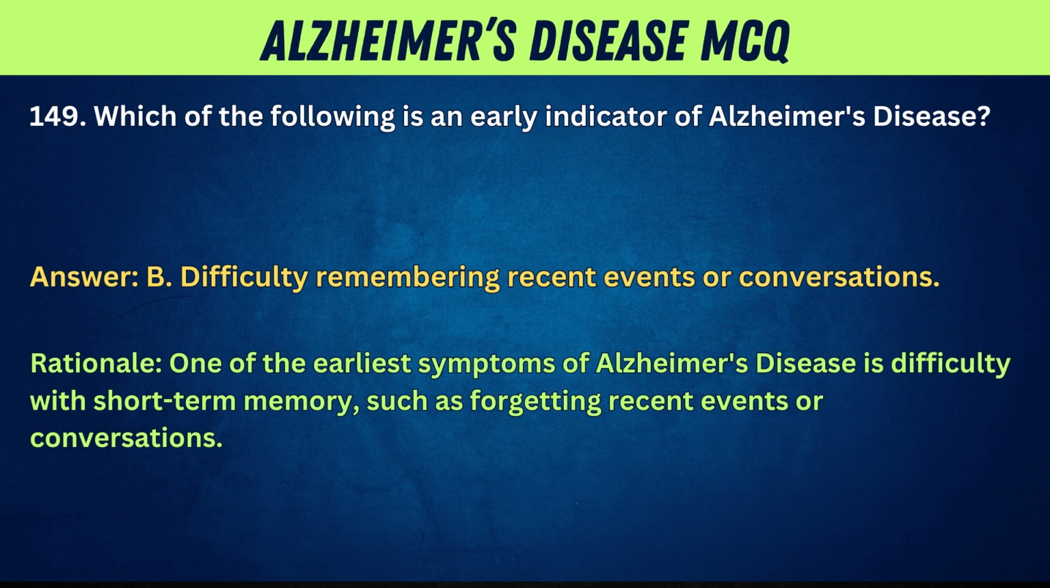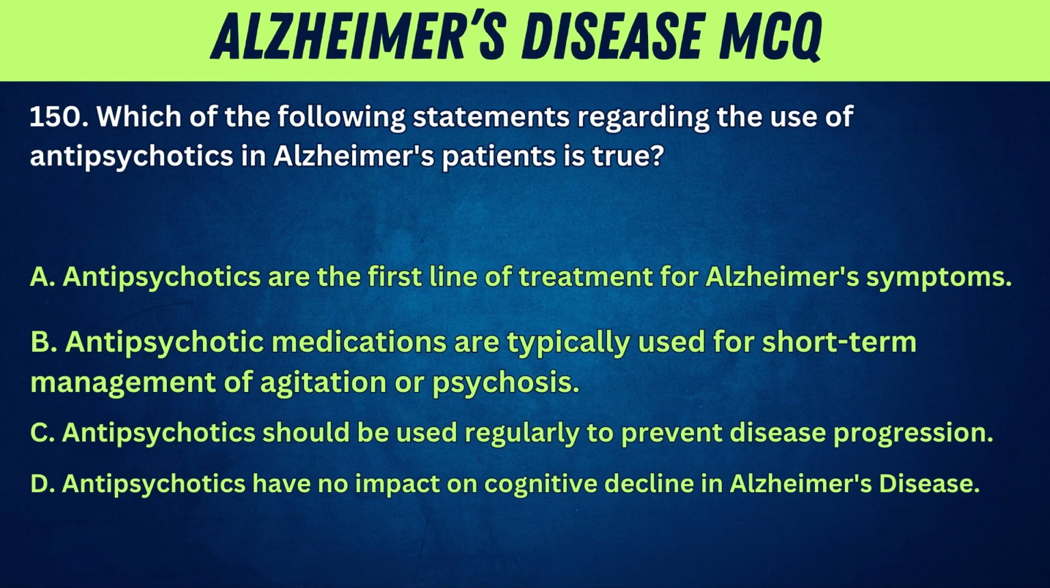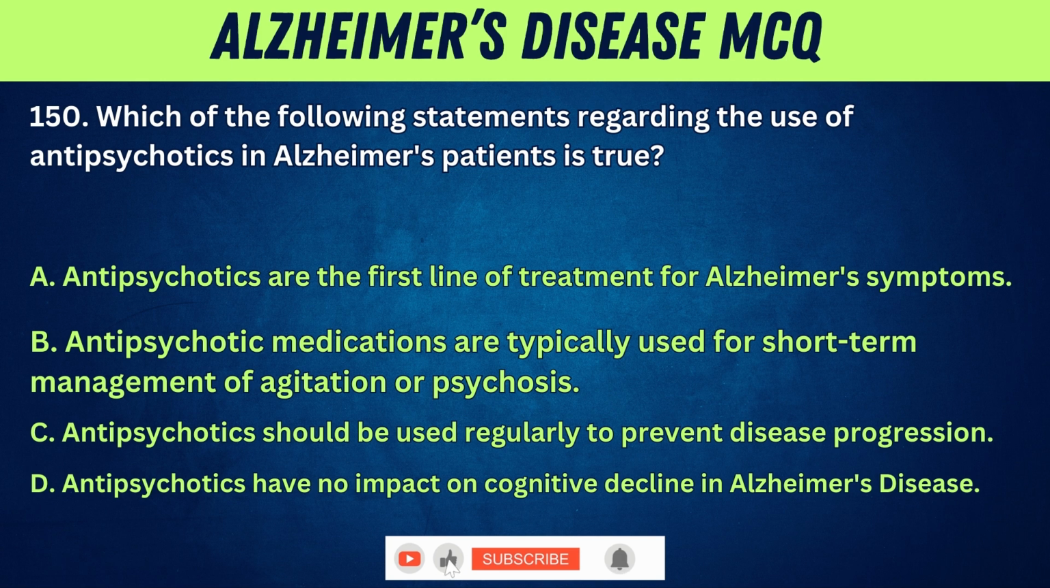Rationale: one of the earliest symptoms of Alzheimer's disease is difficulty with short-term memory, such as forgetting recent events or conversations. 150. Which of the following statements regarding the use of antipsychotics in Alzheimer's patients is true? A. Antipsychotics are the first line of treatment for Alzheimer's symptoms. B. Antipsychotic medications are typically used for short-term management of agitation or psychosis. C. Antipsychotics should be used regularly to prevent disease progression. D. Antipsychotics have no impact on cognitive decline in Alzheimer's disease.